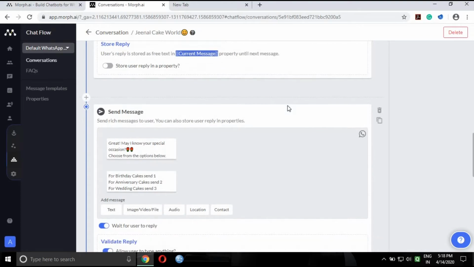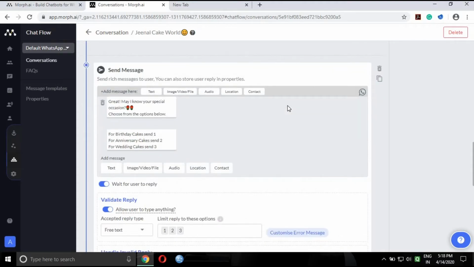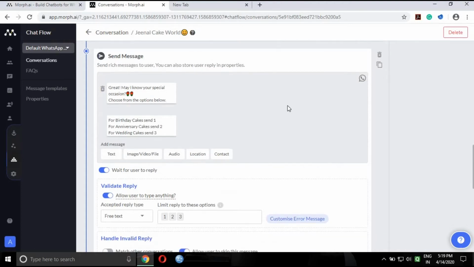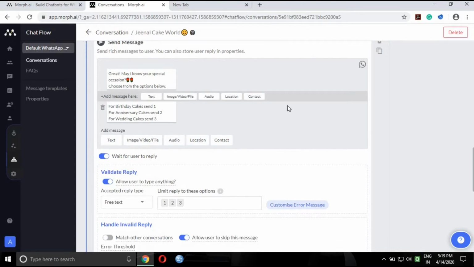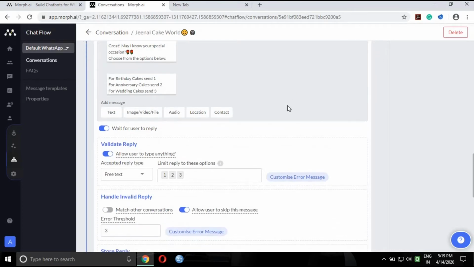Great, may I know your special occasion? Choose from the options below. I will give the user various options, for example birthday, anniversary, wedding. It is the same as what we did previously. For birthday cake send 1, for anniversary cake send 2, for wedding cake send 3. So when the user replies with 1, he will get the next message of birthday cakes. When he replies with 2, he will get the next message of anniversary cakes. When he replies with 3, he will get the next message of wedding cakes.